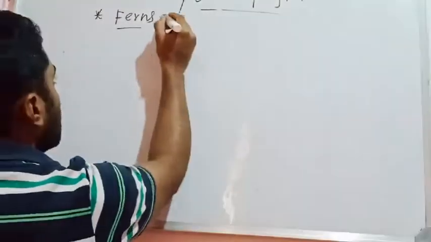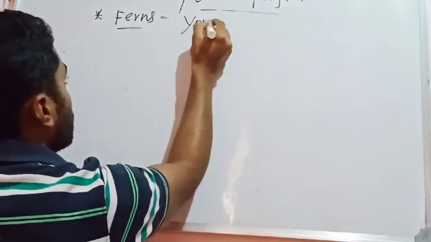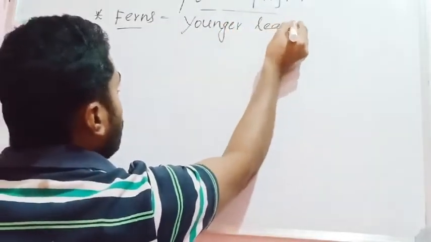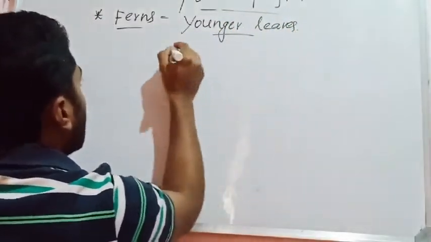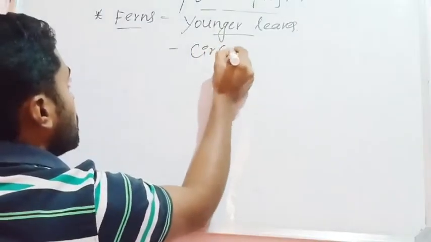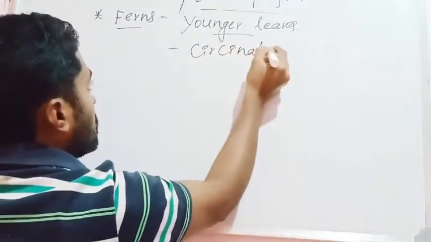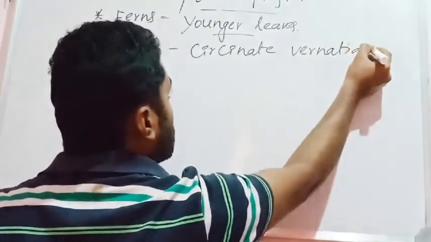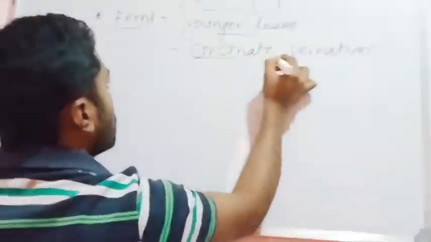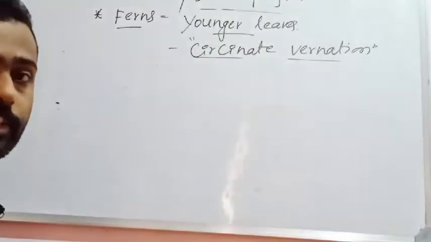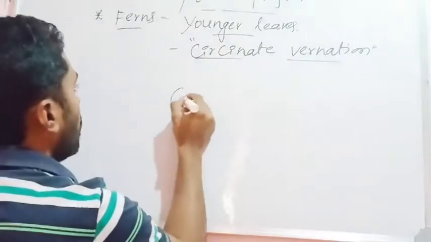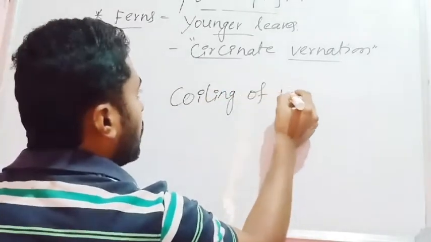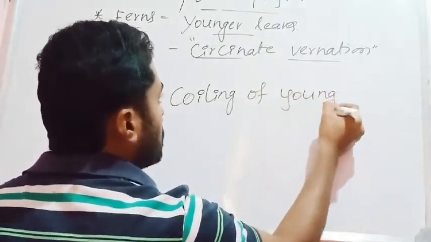Here the younger leaves, this is very important for 1 mark, show a condition that is called circinate vernation. What is this circinate vernation? See here, circinate vernation is nothing but coiling of younger leaves.